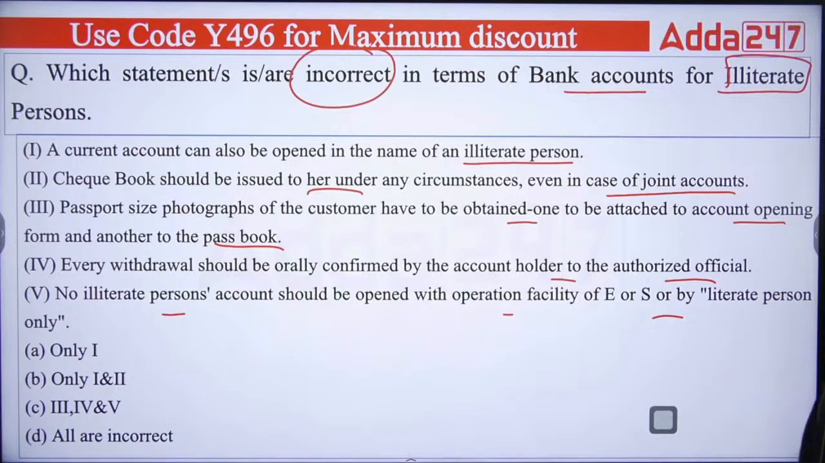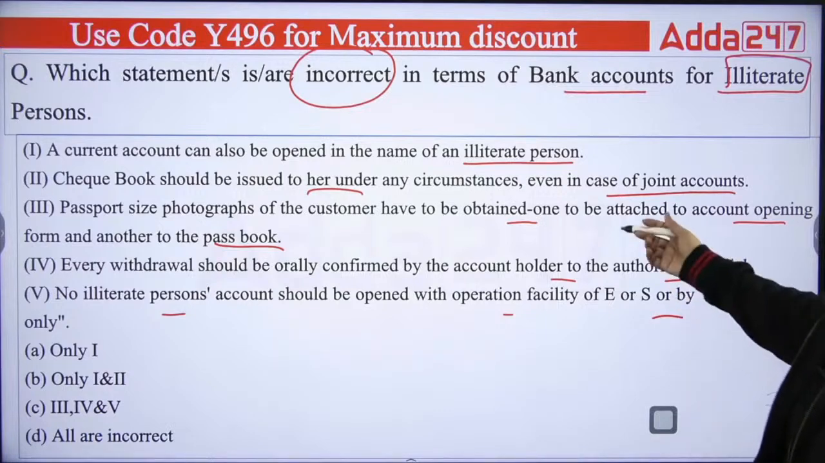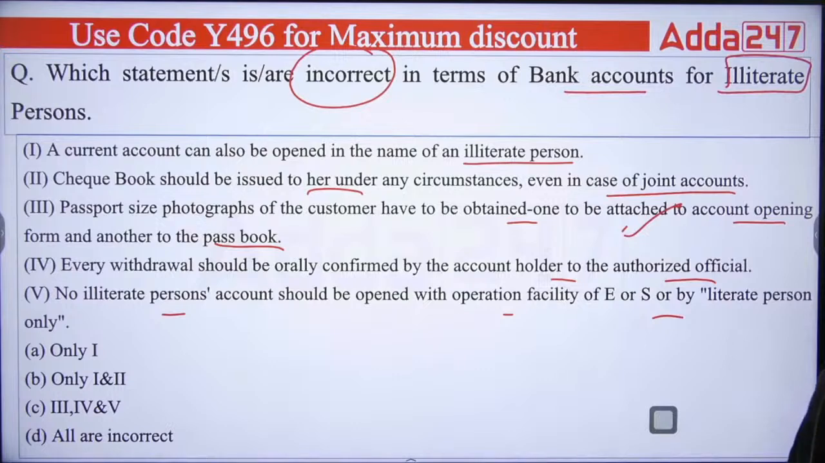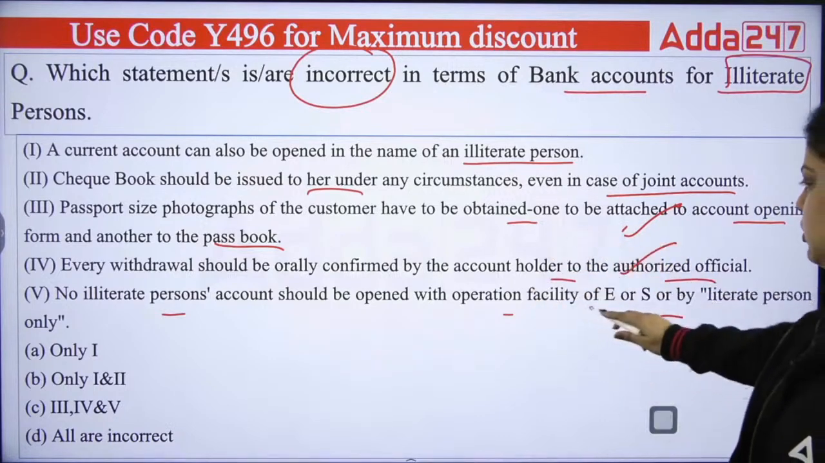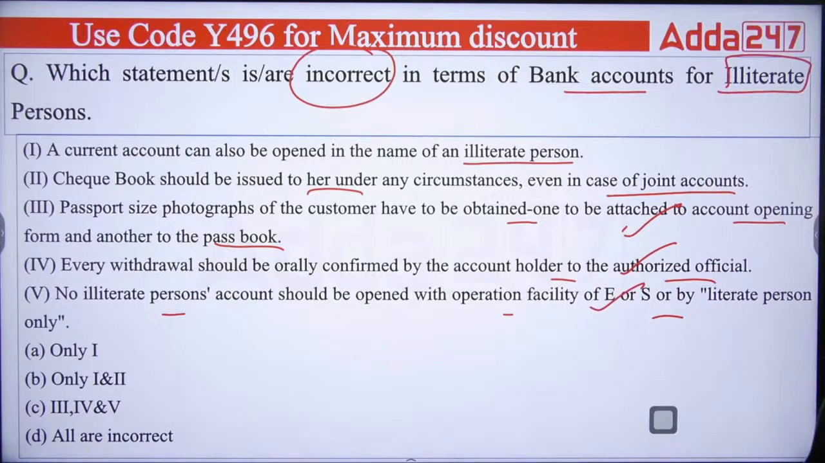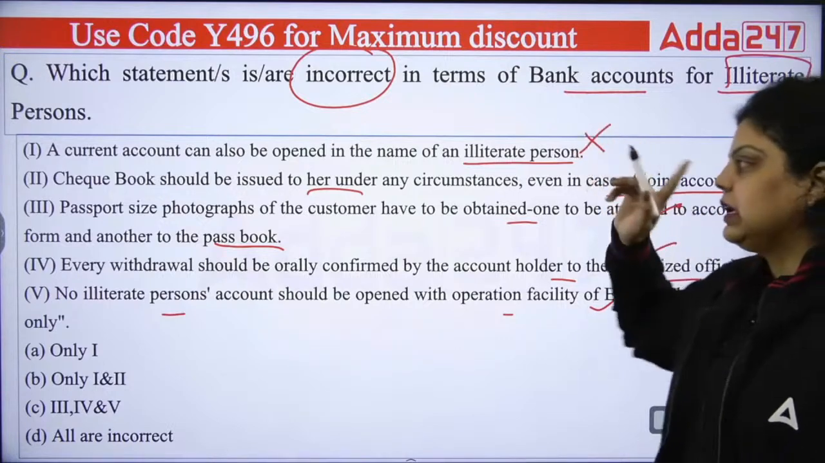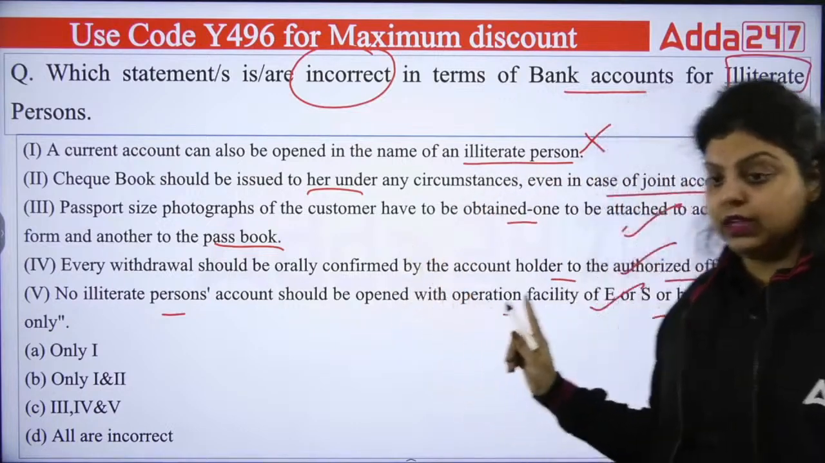A, B, C or D? So this passbook statement is true, the third option is true. It is not incorrect, it is true. If I am talking about the fourth option, this is also true. The fifth option is also true. But when I talk about option number 1, a current account can also be opened in the name of an illiterate person. No, you cannot. The current account cannot be opened in the name of an illiterate person.